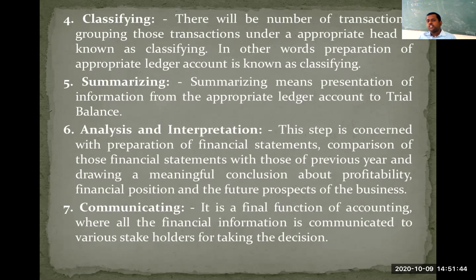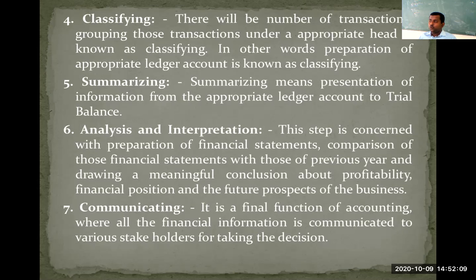First we need to prepare the journal. After preparing the journal, we need to prepare the ledger. That preparation of ledger account is called what? It is called classifying. See here, you have sold goods 200 times in a month, and those sales transactions do not appear at one place in the book of journal. They appear at different places, since they took place on different dates.